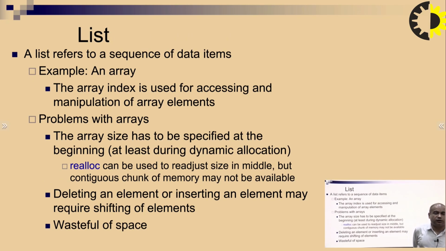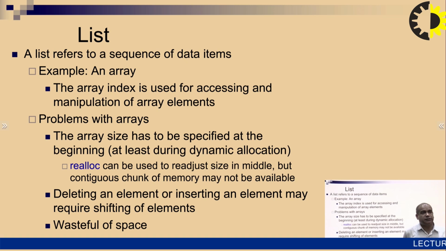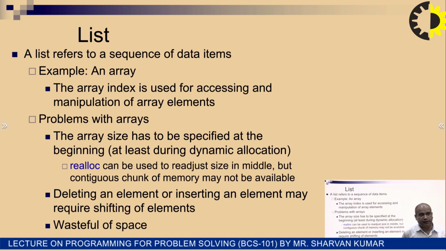So next we are talking about list and linked list. Before starting the linked list, first, what is the meaning of list? A list refers to a sequence of data items, for example the array. The array index is used for accessing and manipulating array elements. The problem with an array is that the array size has to be specified at the beginning, so we can't change it at runtime, which means dynamic allocation is not possible there.